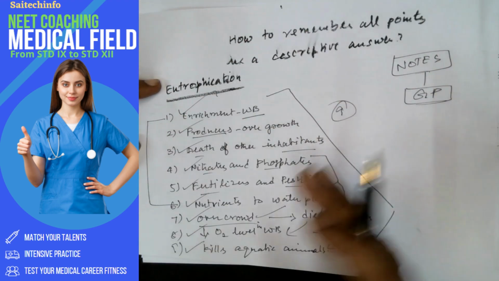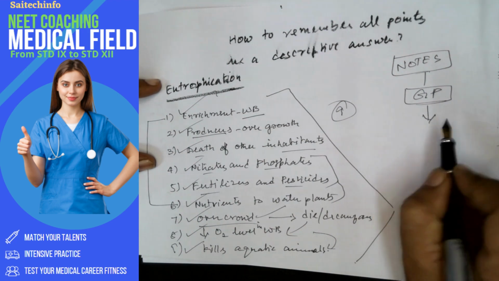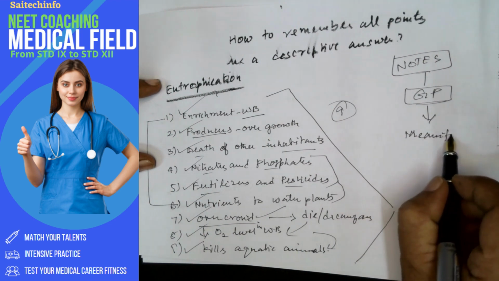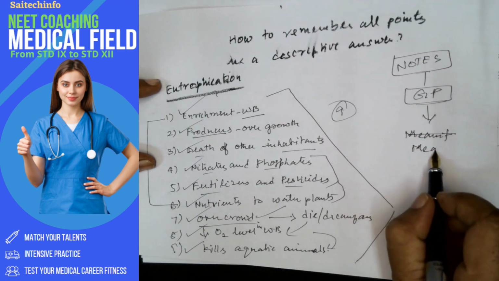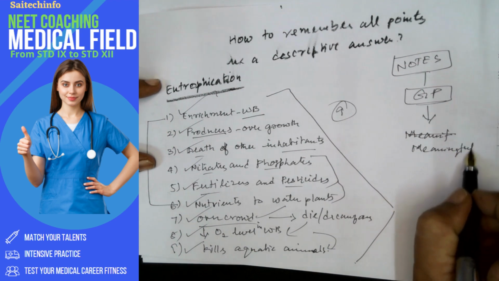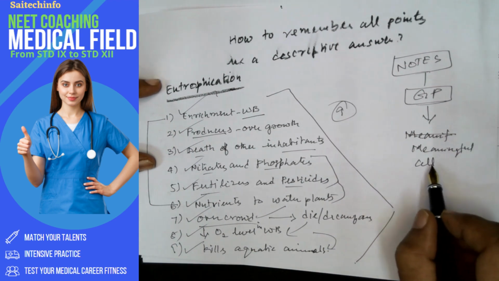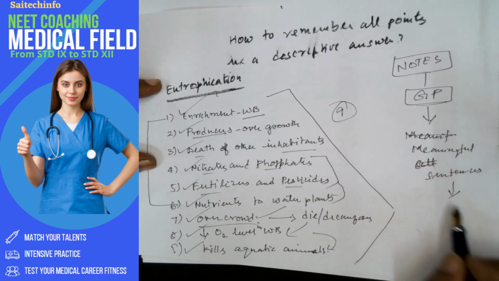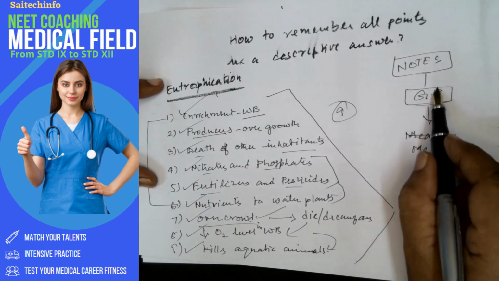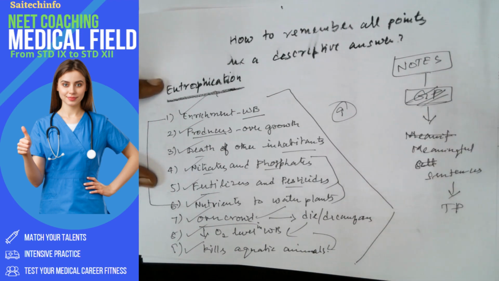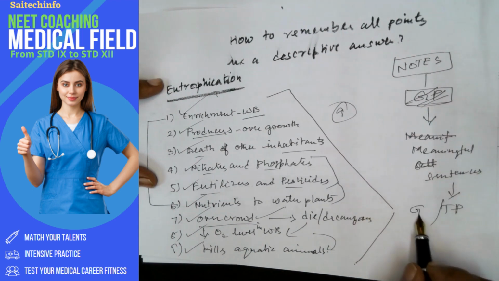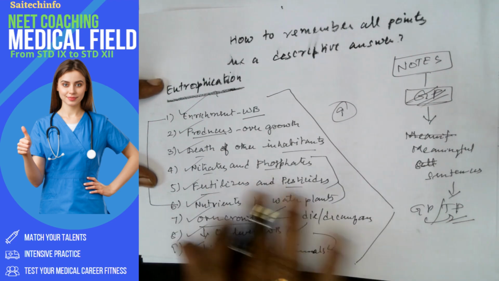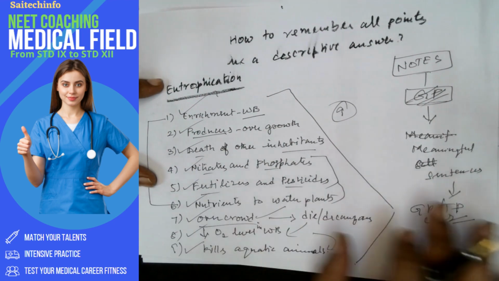So from these notes it can be expanded, and each point should be converted into meaningful sentences, and you should be able to write this as target practice. Even here you should practice like this. Once GP is ready, you have to convert this into TP, and within the set time you should be able to complete all these things. Okay, so practice like this.